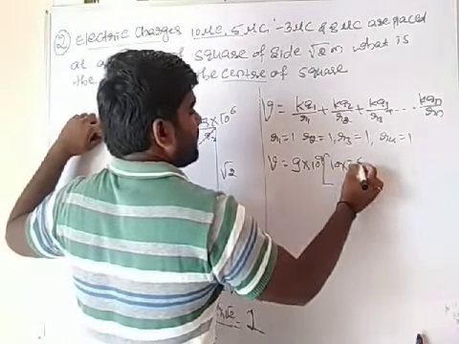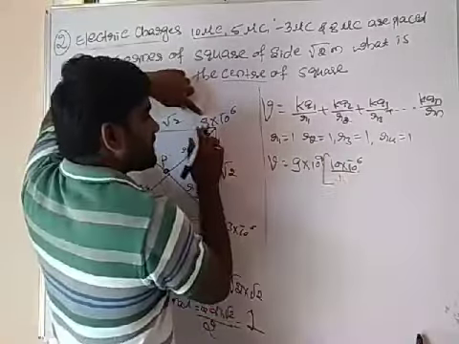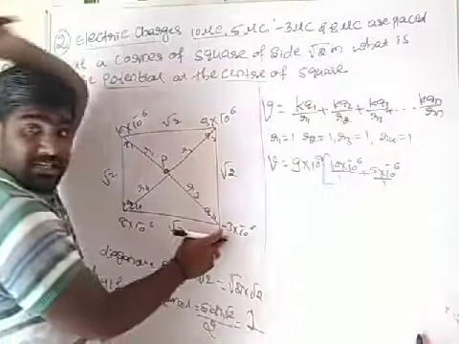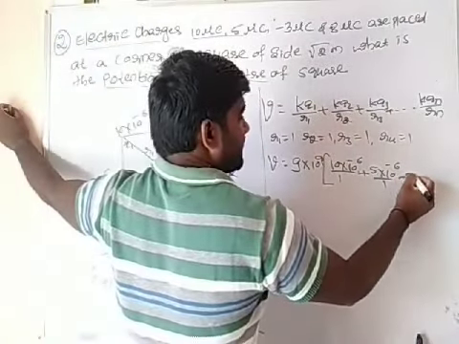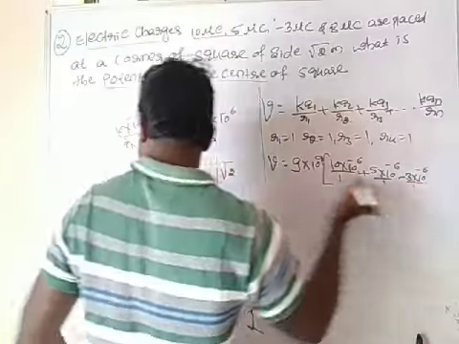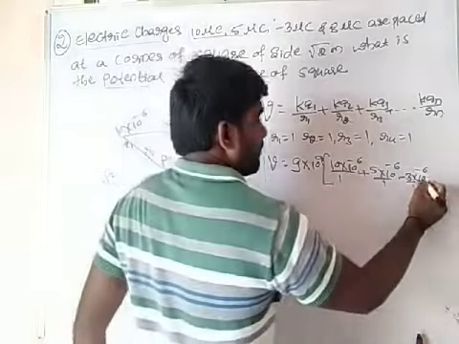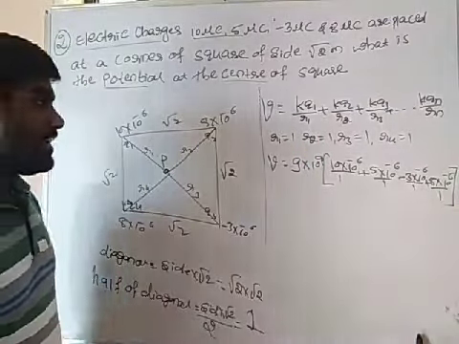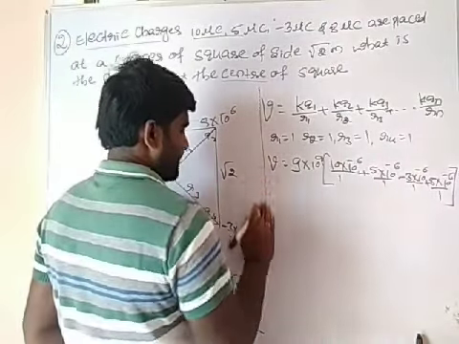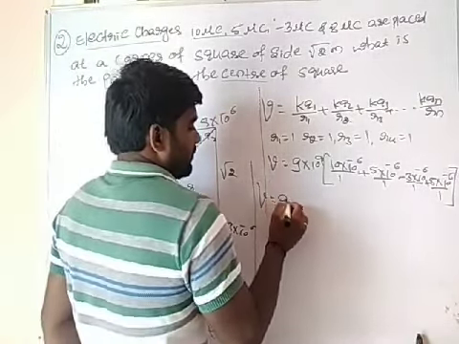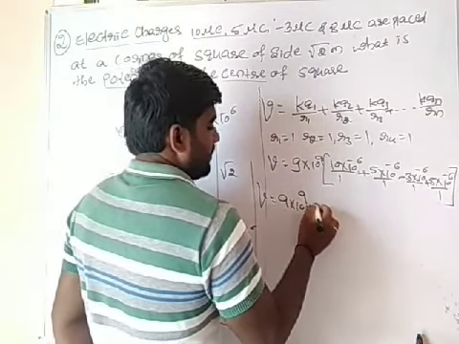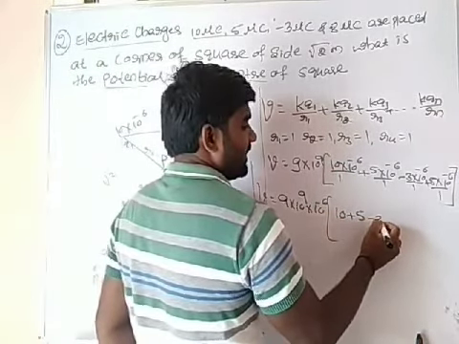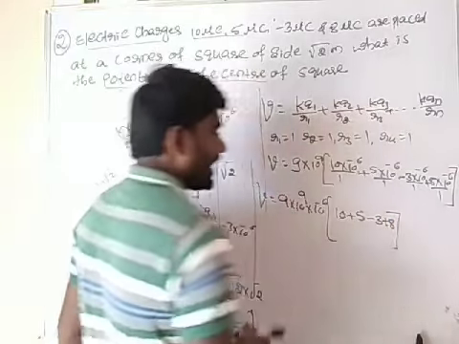10 into 10 to the power minus 6 divided by 1 plus Q2, 5 into 10 to the power minus 6 divided by 1. But it is your minus, minus 3 into 10 to the power minus 6 divided by 1. It is your plus, plus 8 into 10 to the power minus 6 divided by 1. Okay. 10 to the power minus 6 is common. Take it outside. This V is equal to 9 into 10 to the power 9 into 10 to the power minus 6 is a common. 10 divided by 1 is 10 plus 5 minus 3 plus 8 divided by 1 itself.